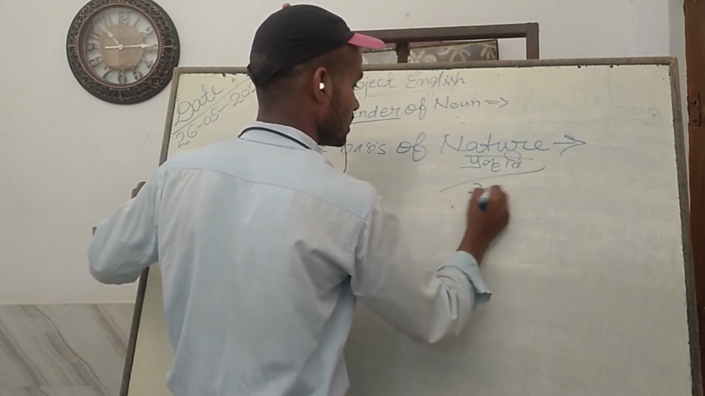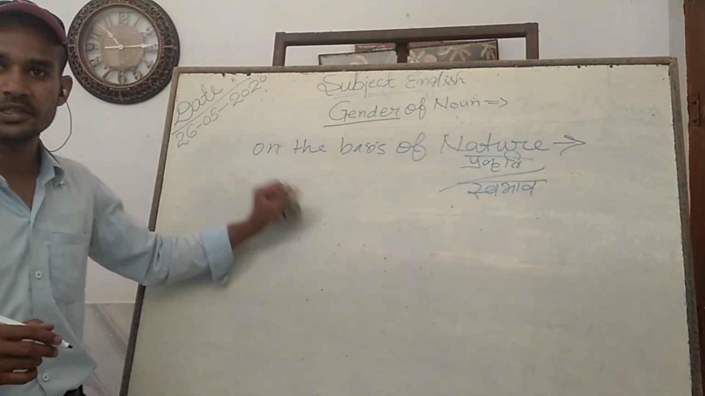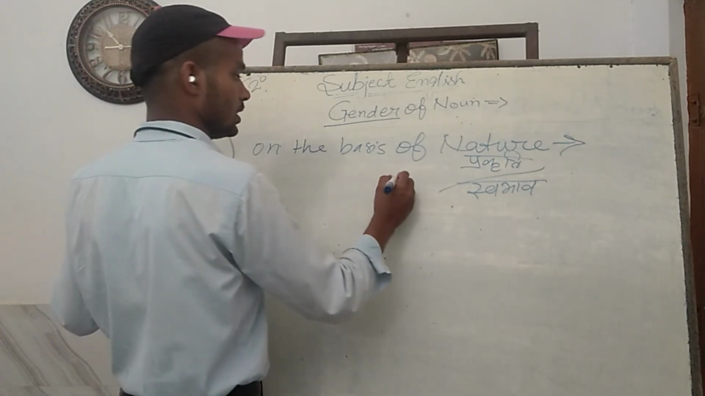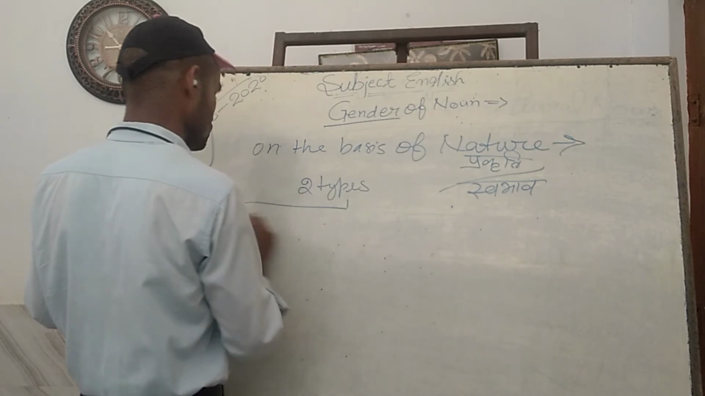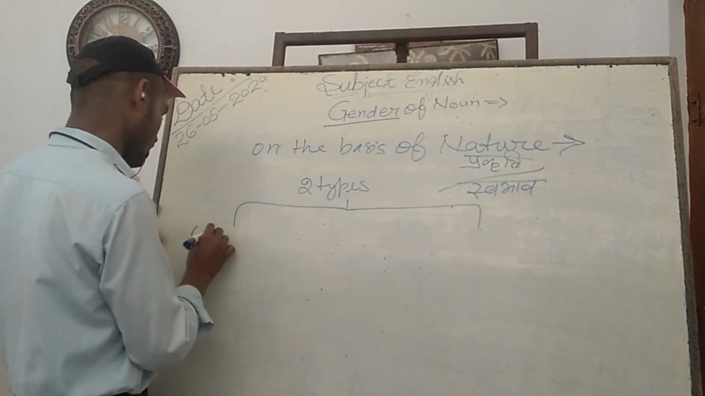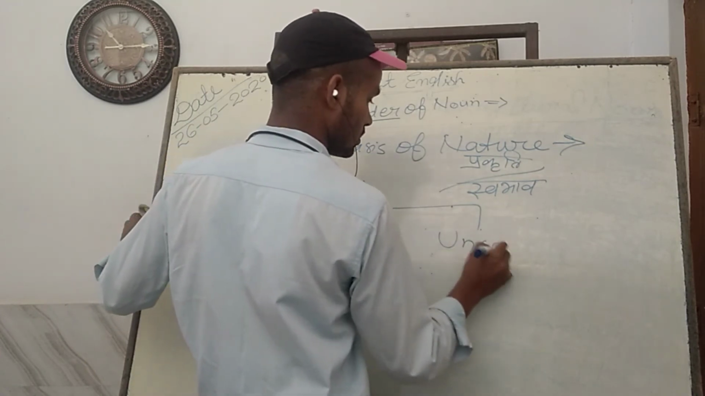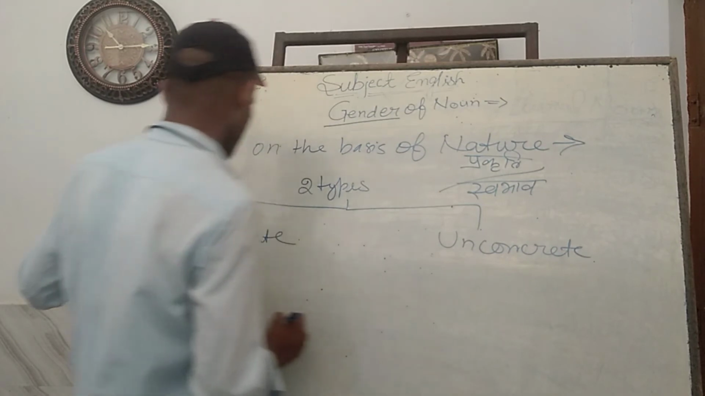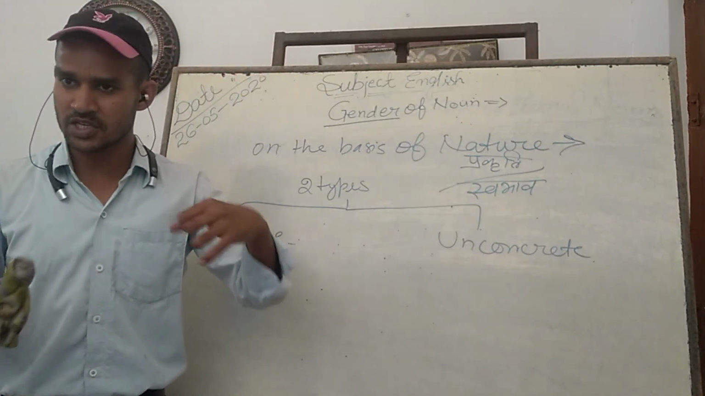You can say स्वभाव. स्वभाव के आधार पर, प्रकृति के आधार पर नाउन जो है वह कितने टाइप में जा सकते हैं? तो टू टाइप्स. Those are concrete and unconcrete. Concrete means rigid, which has a fixed form, which has a fixed shape.